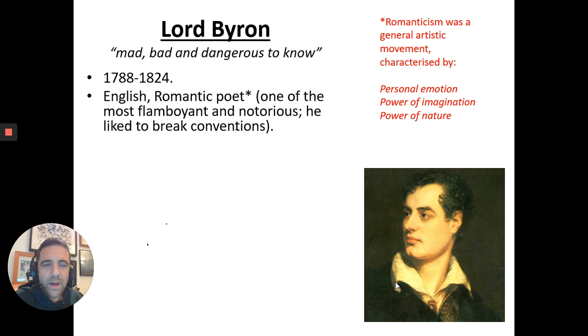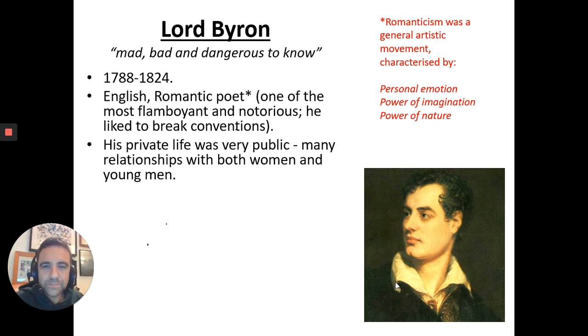Romantic poets put a huge amount of emphasis on their personal emotions. They believed in their emotions, often over science. They believed in the power of imagination, and they liked to go into their own minds in their poetry. And also, lastly, the power of nature. They believe that often nature, the truths of the world lie in nature rather than in science. And so those three things we see in the poem when we come to read it later.